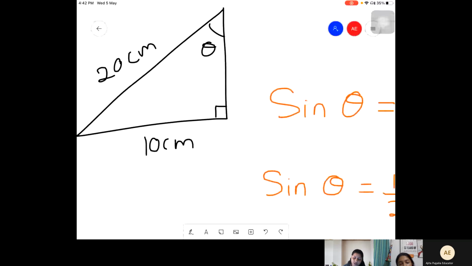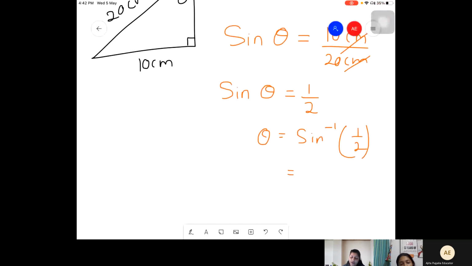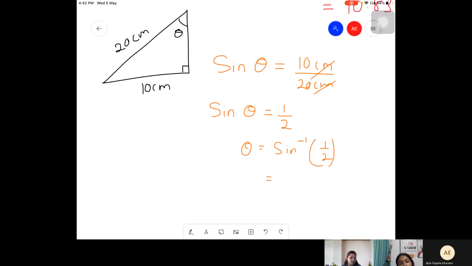Okay, now back to this question. What is theta of sine inverse half? I'll just find that. You can take 2 seconds.